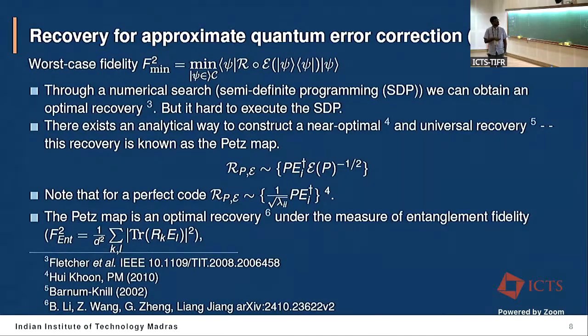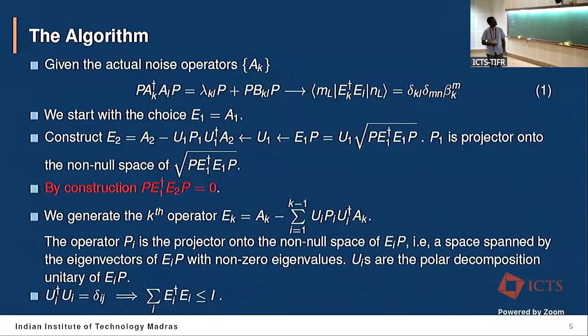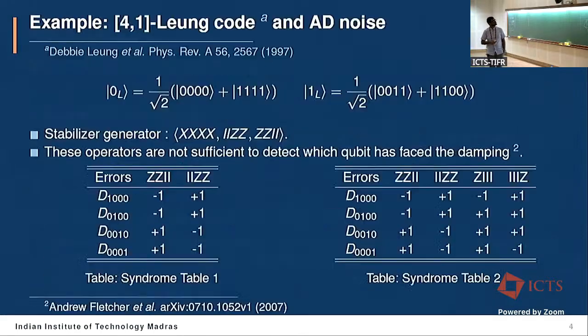Note that for a perfect code, this is exactly the perfect recovery. And some recent work by Liang's group shows that with regard to the entanglement fidelity, this map can serve as an optimal recovery only if this equality holds, where M is nothing but this operator.